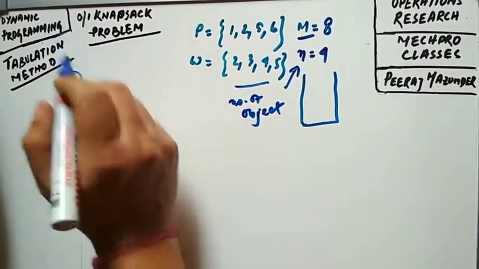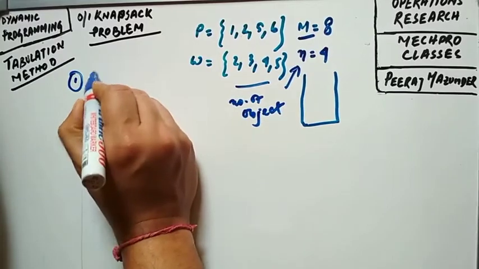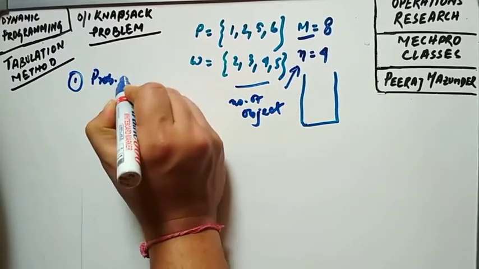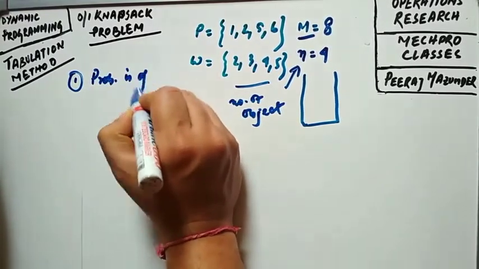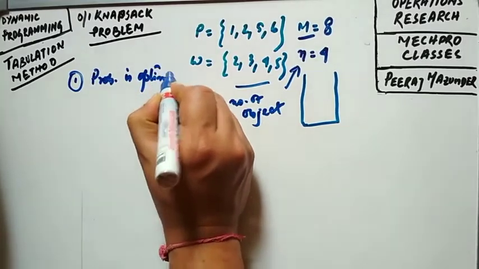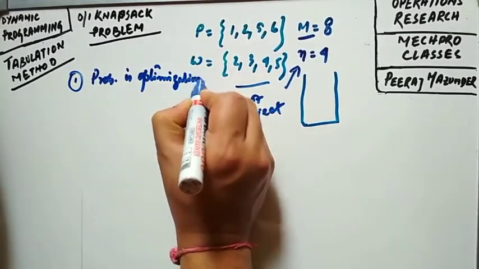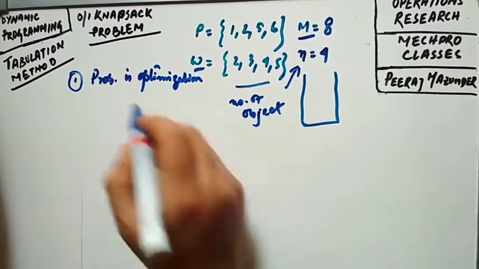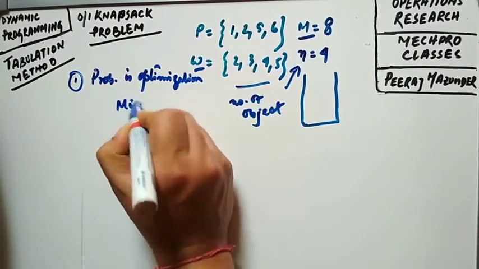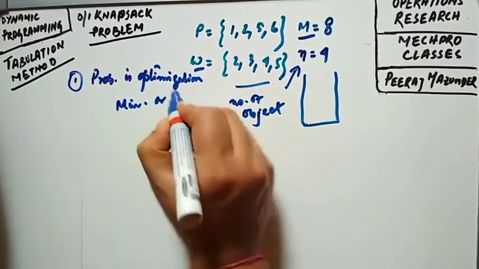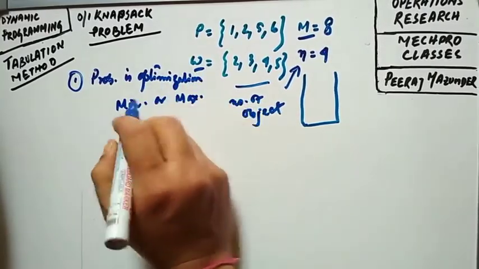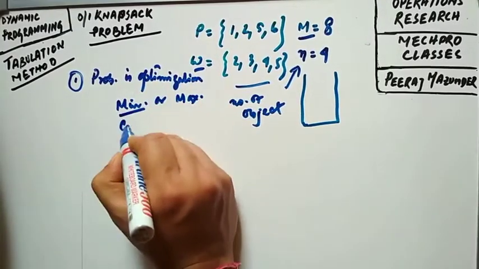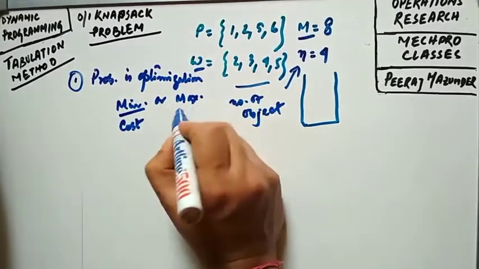First point we have to keep in mind, the problem is one of optimization, where we have to find an optimal solution, that is either minimum or maximum type. Generally minimum in case of cost and maximum in case of profit.